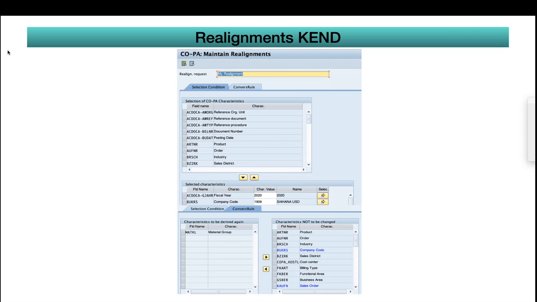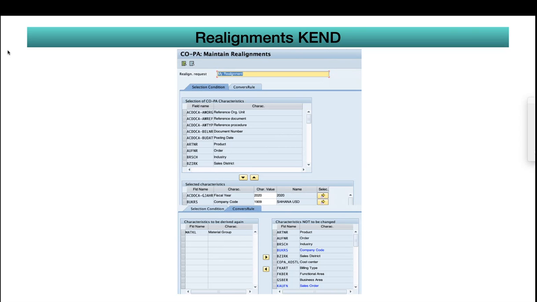In the top portion of the screenshot, you can see the selection condition. There you can see AC-doc A, followed by AWORG. That is the reference argument, and it clearly indicates that earlier those were not there. Now these field names, these characteristics, are available. It means it will allow even for account-based COPA as well.